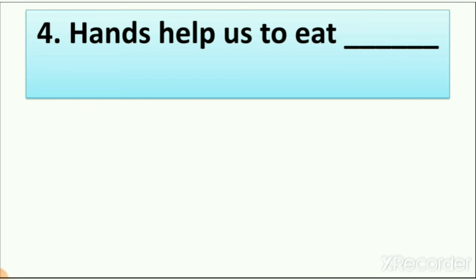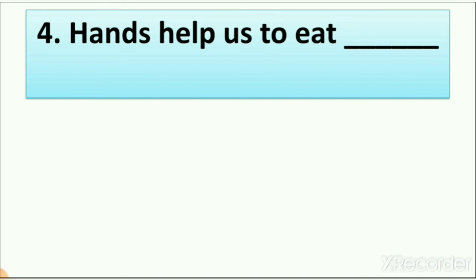Mostly in our houses, we all eat food with our hands, right? We hold chapatis, we hold spoons. When we are eating pastas or Maggi, we use a fork. But what do we use to hold the fork? We use our hands.